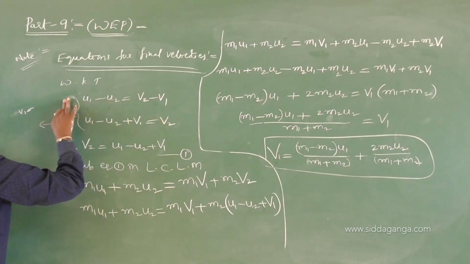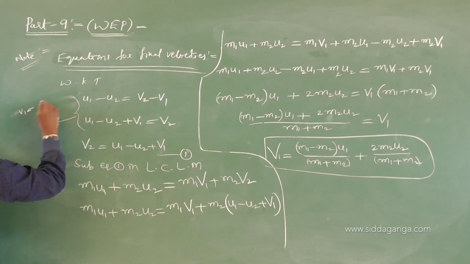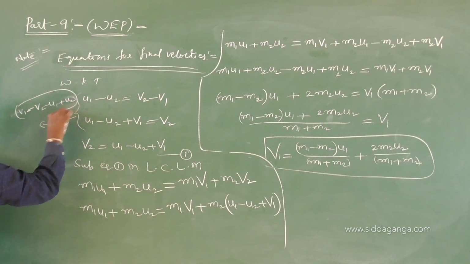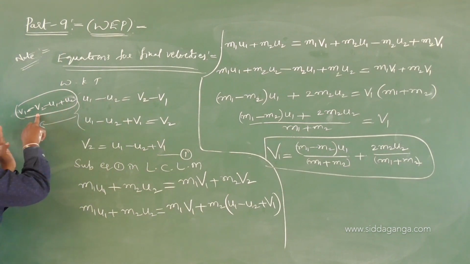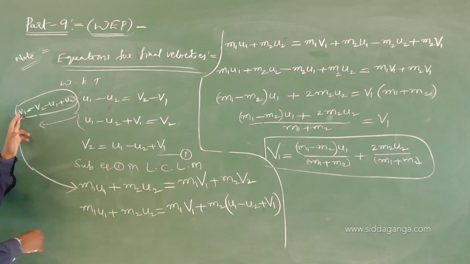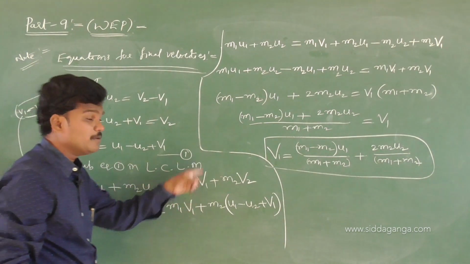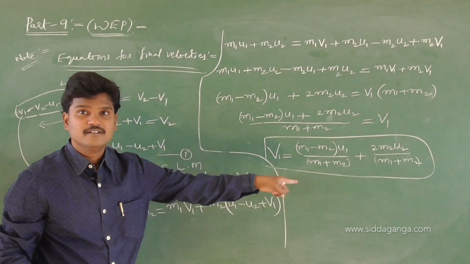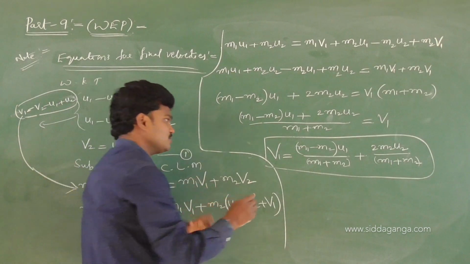Take minus v1 to the left, it becomes plus v1, take u1 to the right side, so v1 is v2 minus u1 plus u2. Check it once. Substitute this v1 in the equation, so v1 is eliminated, v1 converted into v2, and finally you will get v2. So solve it.